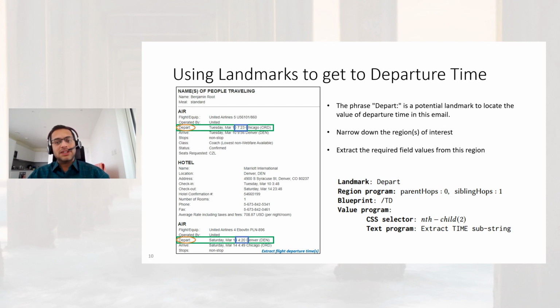We express the extraction task as a quadruple consisting of a landmark, region program, a blueprint, and a value program. Note that the CSS selector over here is much simpler than the one I showed you before. I will talk about each of these components in detail in the next few slides.